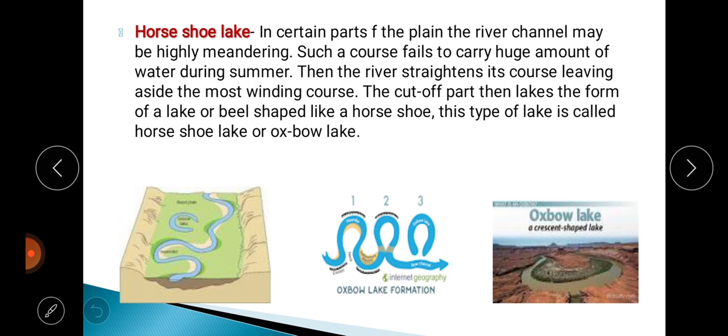Now you see, next is a horseshoe lake. In certain parts of the earth, when the river becomes highly meandering, that means where zigzag is more, that is called highly meandering. Now in that pattern, during the summer times, because the river is highly meandering, it cannot carry a huge amount of water.